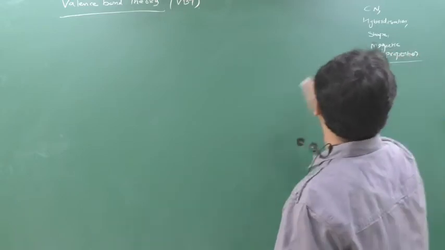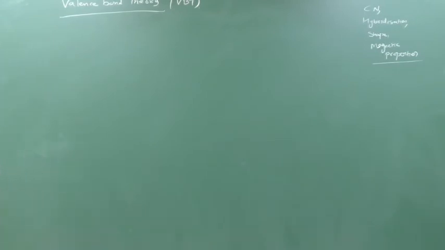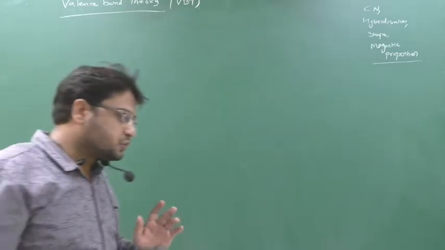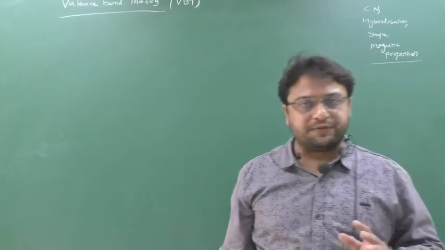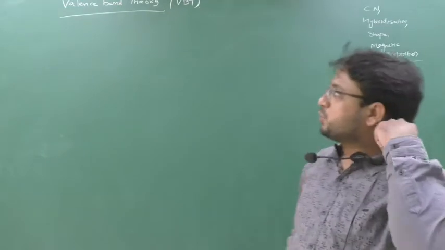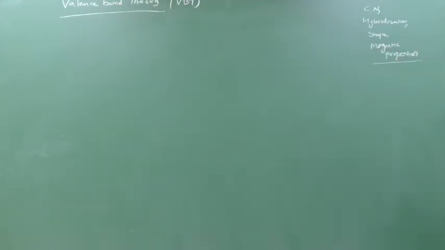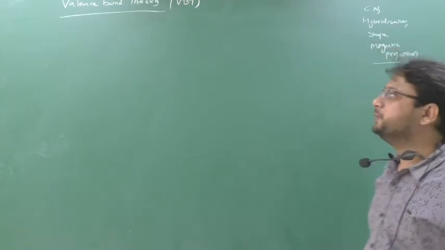It's easy, and there are certain limitations in the valence bond theory. You can read those limitations yourself from the textbook, as they are not so important. I will deal with the theory based on the questions that are going to come, because each and every thing I will not do, since the textbook has certain things that are not used. I am covering whatever is required from the exam, board and competition point of view.